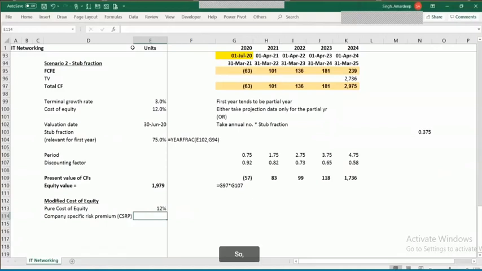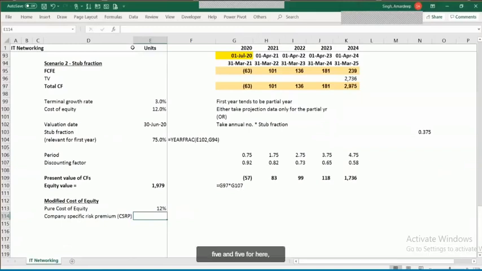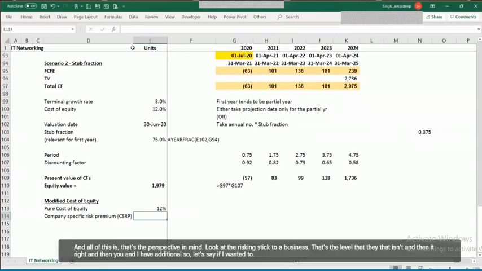So basically they take 10 to 15% CSRP, which would artificially reduce the valuation, and they get a higher stake for the same amount that they put in. So that even if at a later stage, out of 10 companies, 5 flop and 5 are hit, then those hit companies would help me recover the entire cost that I put in all of those 10 companies. That's the perspective in mind.